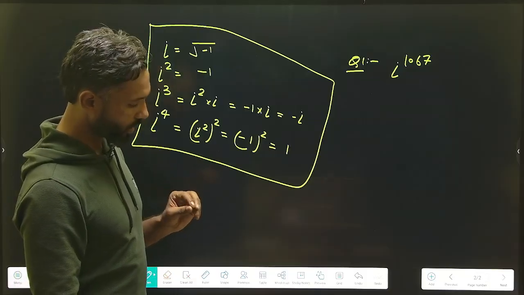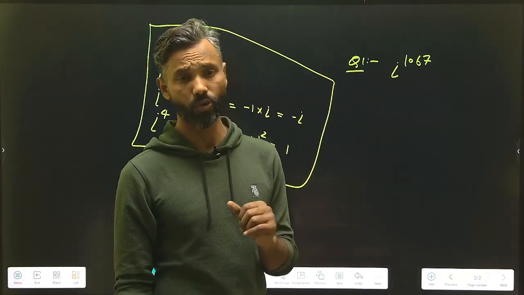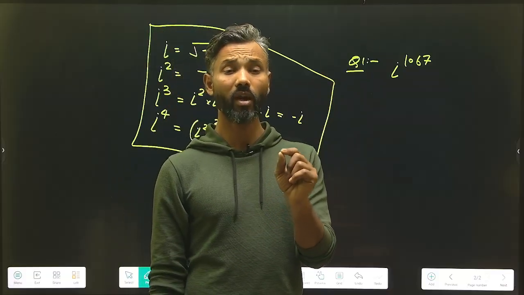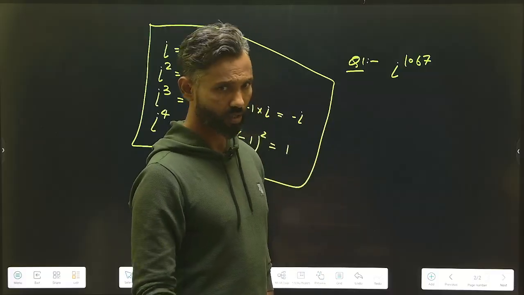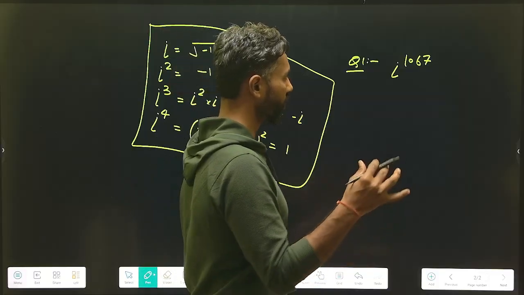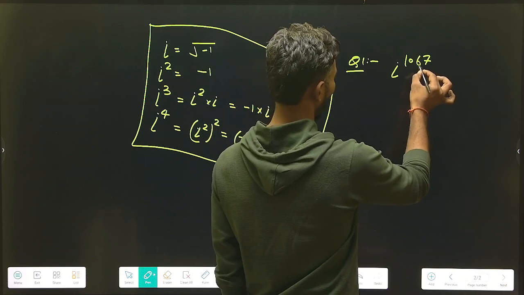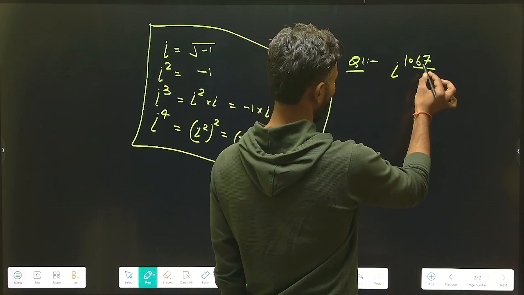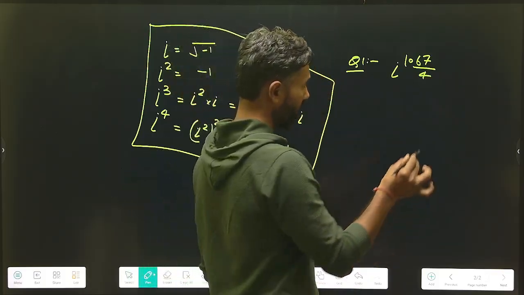If you are getting any term of iota having power greater than 4, what you have to do? Just divide the last 2 digits of the power by 4 and get the remainder. So I am going to divide the last 2 digits of this number by 4, that is, 67 by 4, and the remainder will be 3.